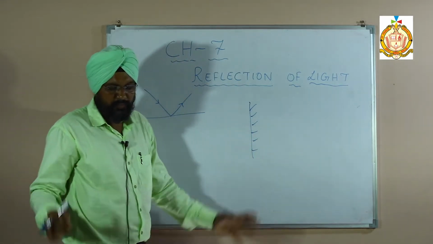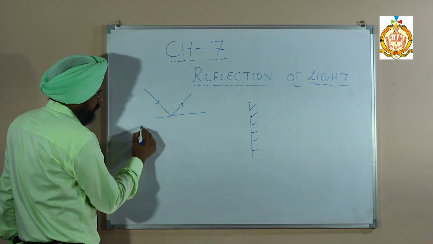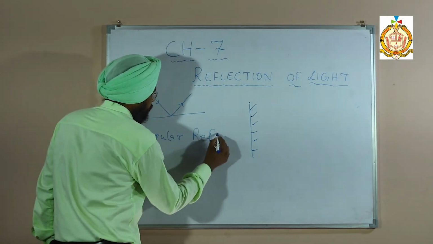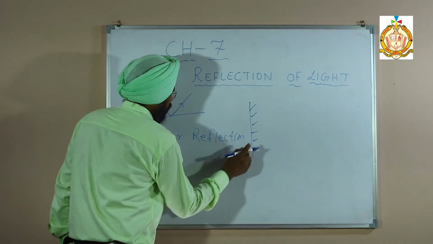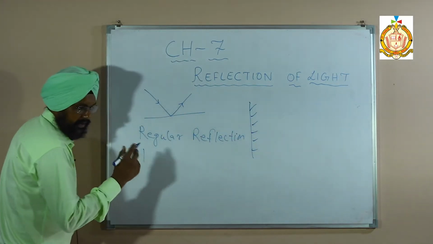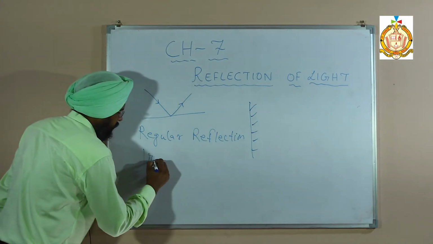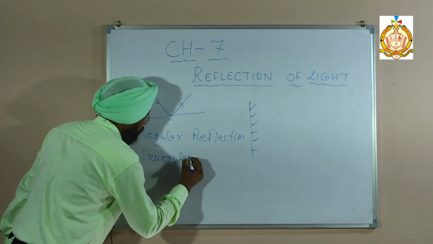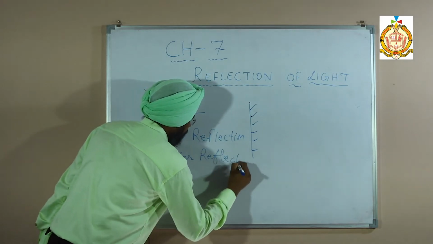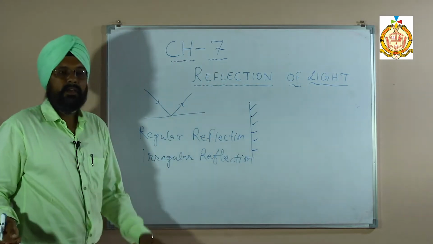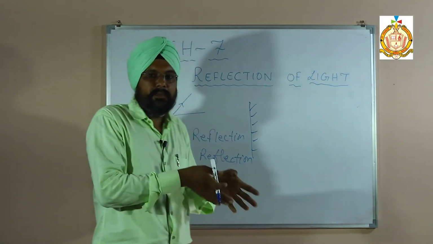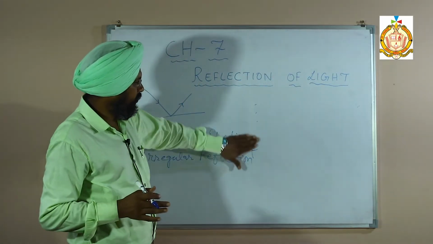There are two types of reflection. One is regular reflection. Regular reflection can be done on a smooth and plane surface. The second one is irregular reflection, which can be done on a rough surface, or a page of a copy, or paper or newspaper, because it absorbs some of the light and the surface is not plane.